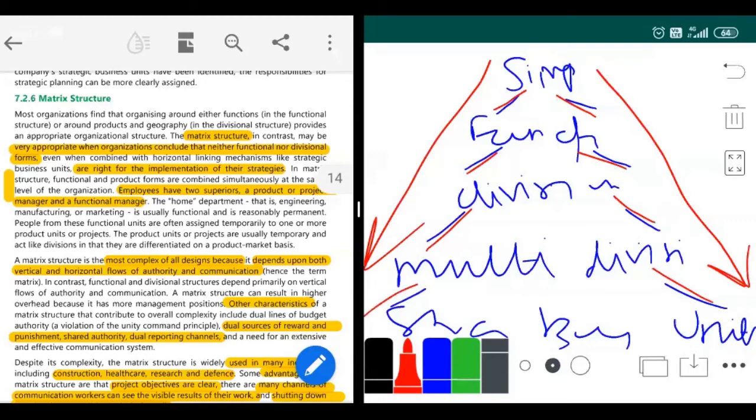Yes, it's expanding, right? So each strategy is expanding after one another. I hope this is clear.